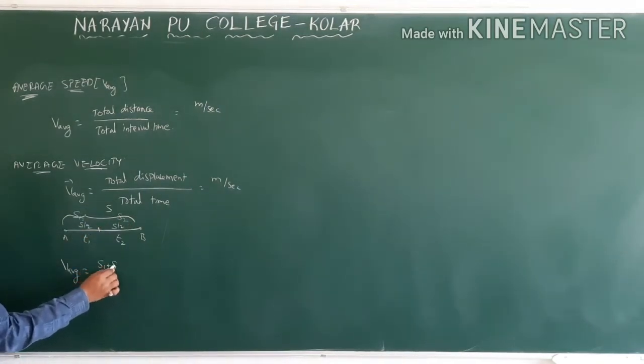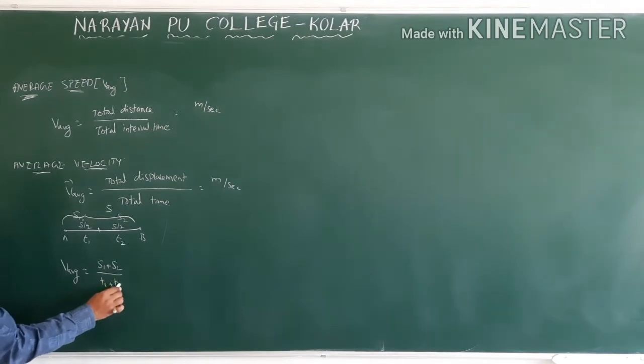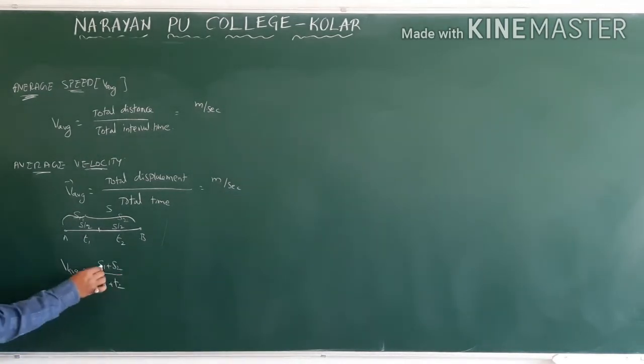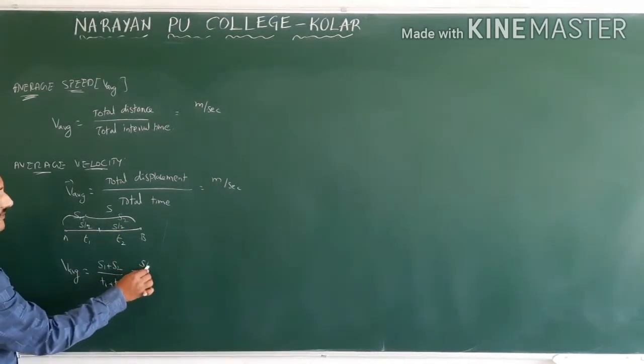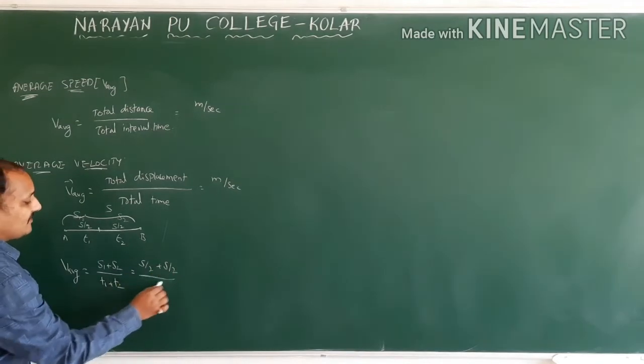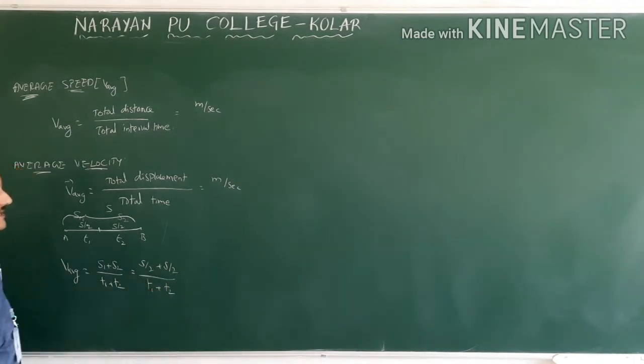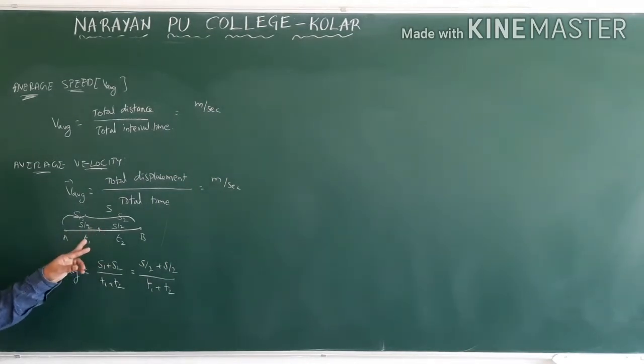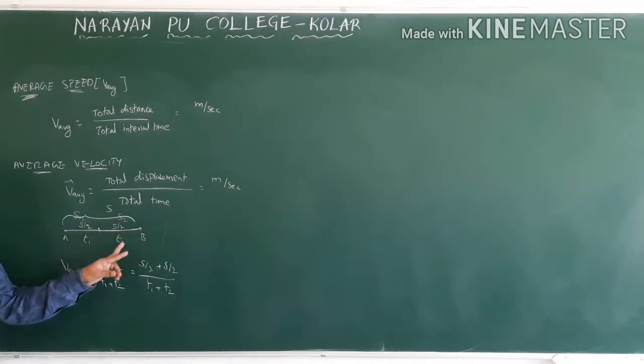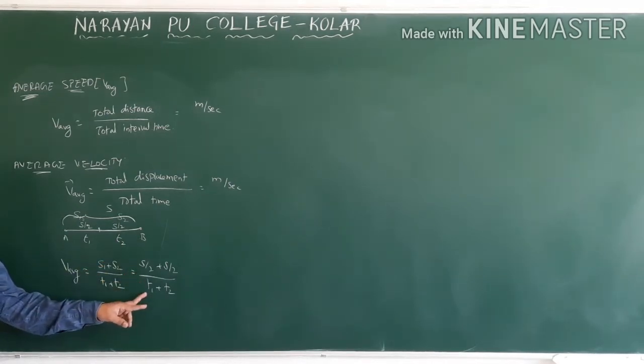So average speed is S1 plus S2 by T1 plus T2, that is S by 2 plus S by 2 divided by T1 plus T2. So first half of the distance in some time interval, second half in some time interval: you came to know total distance and time.